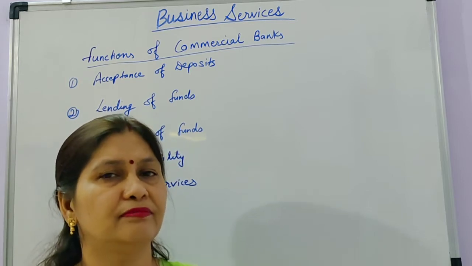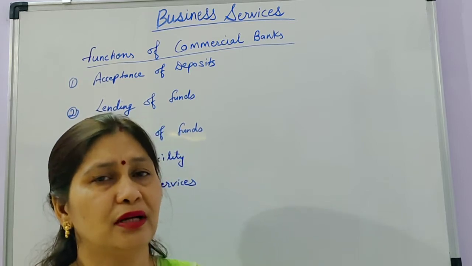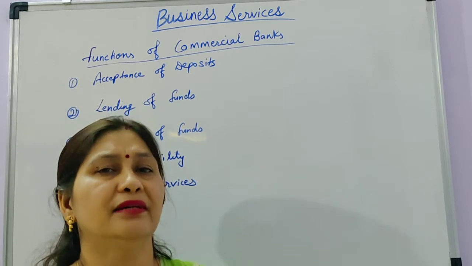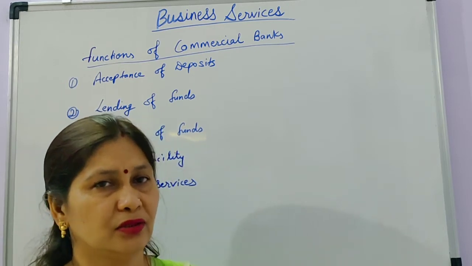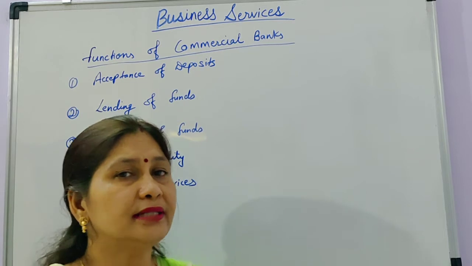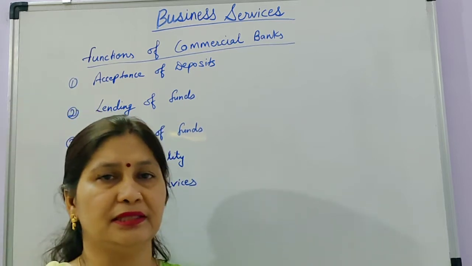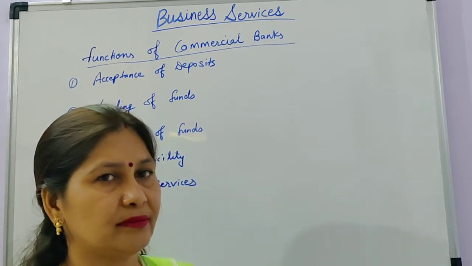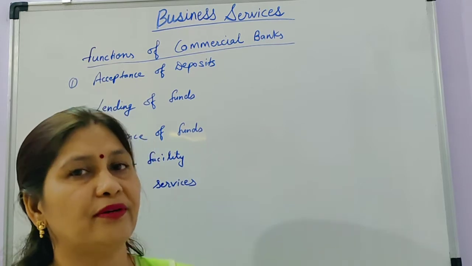The commercial bank also helps in payment of our bills, our insurance, and other types of payments we can make. We can transfer our money in favor of the particular person to whom we have to make the payment. So in this way, remittance of funds, transferring funds from one place to another, from one person to another, is an important function of a commercial bank.